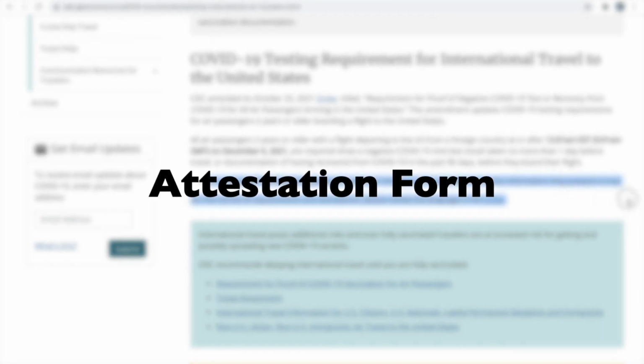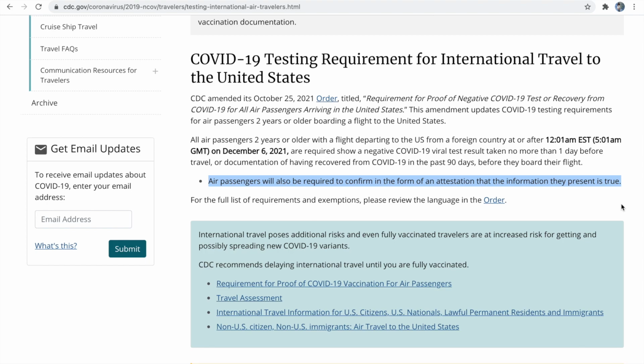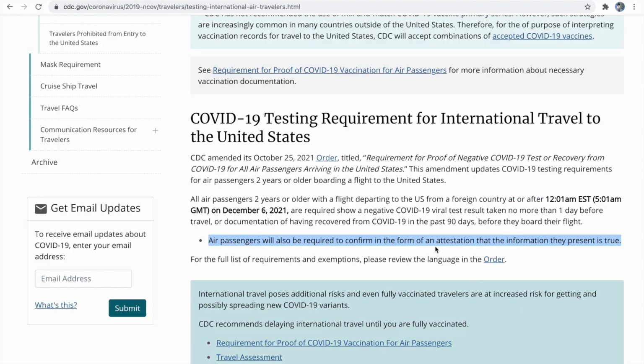Also, all air passengers are required to confirm in the form of an attestation that the information they present is true. So, I will provide the link for this attestation form in the description below. Please take a printout of this attestation form and fill it in before you go to the airport.